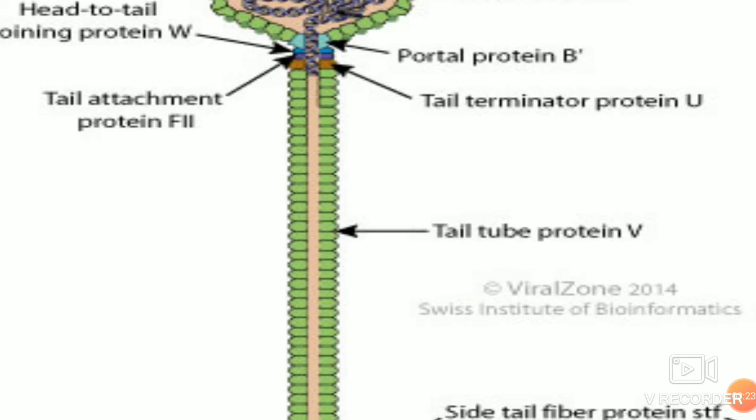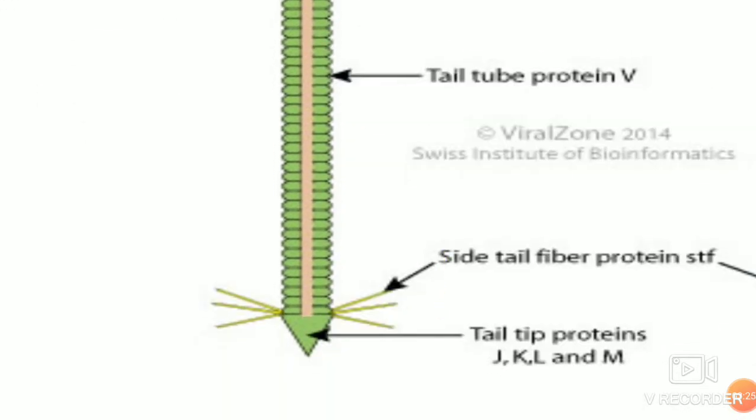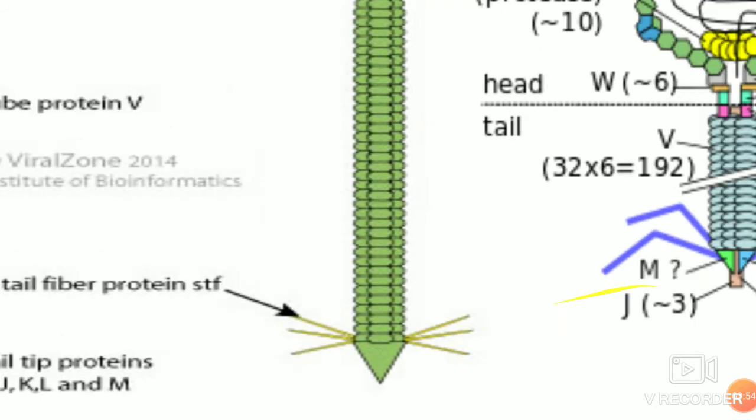You have the long tail fibers, and you have the spikes or the side tail fibers, which are also called STF. And the main proteins are the tail tip proteins, that is J, K, L, and M. So this is very important. The tip proteins are very important, because through them the DNA will be injected into the cell. So this is a non-contractile tail phage, and the injection will involve this J, K, L protein.